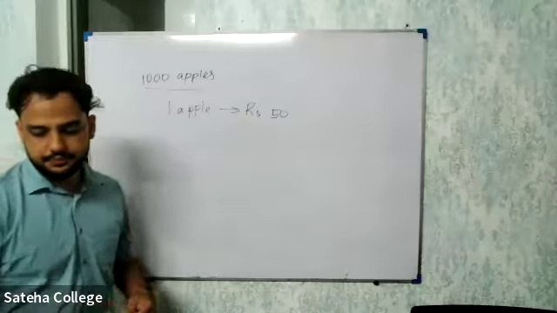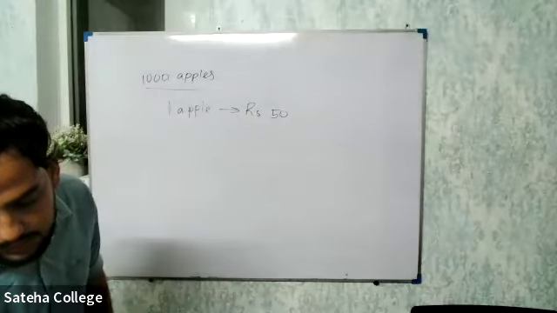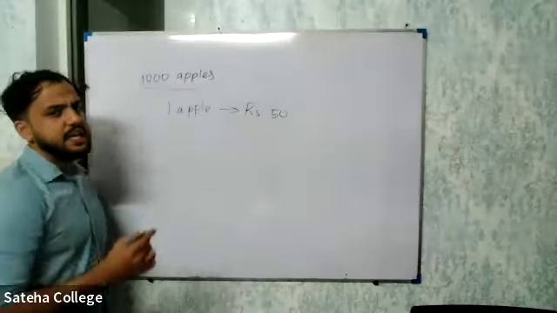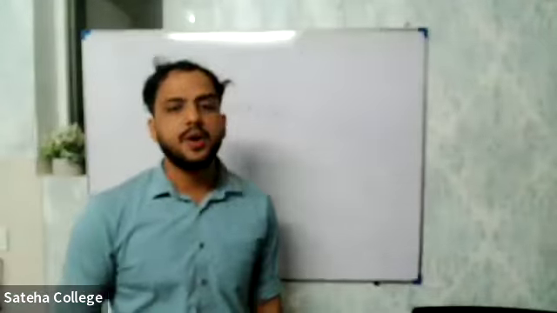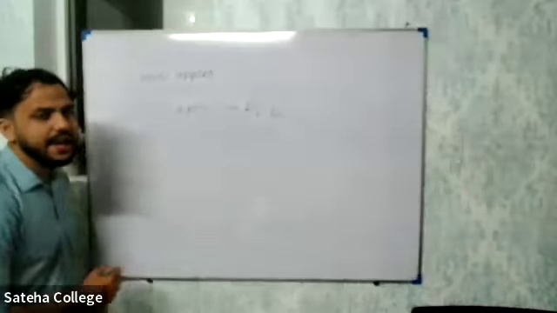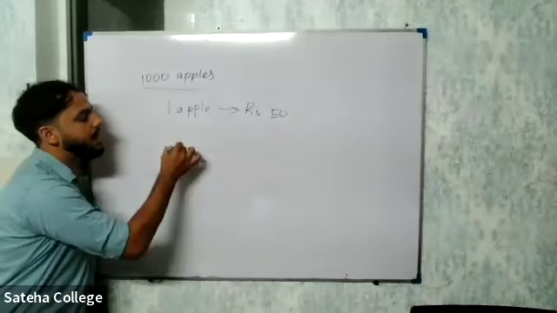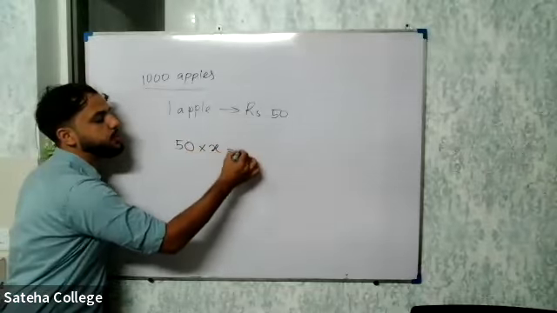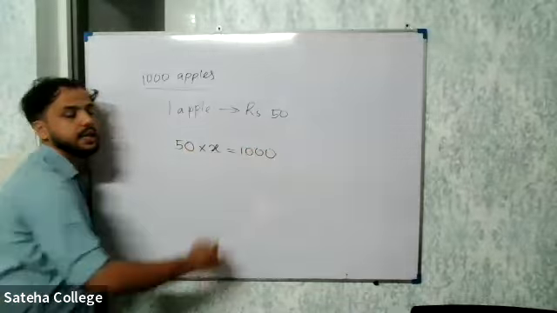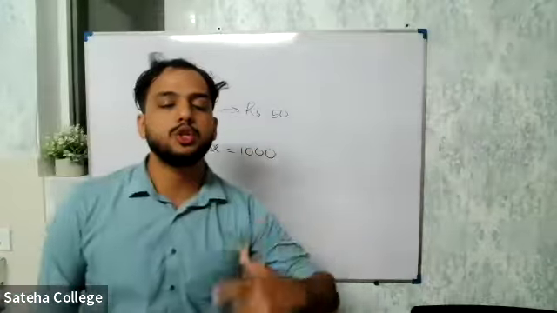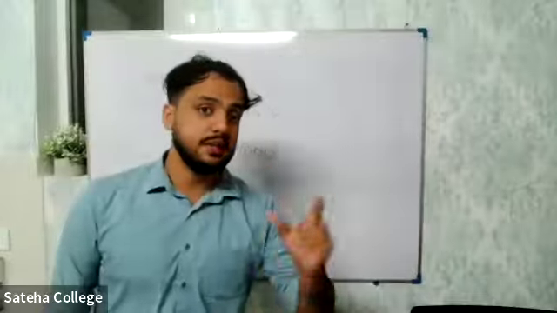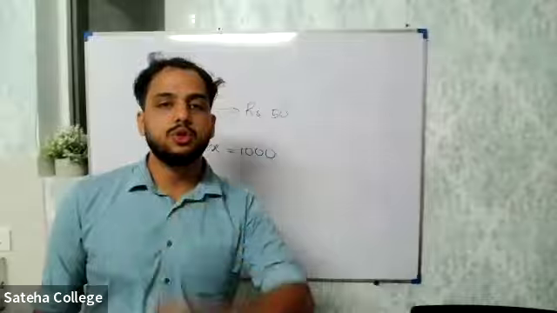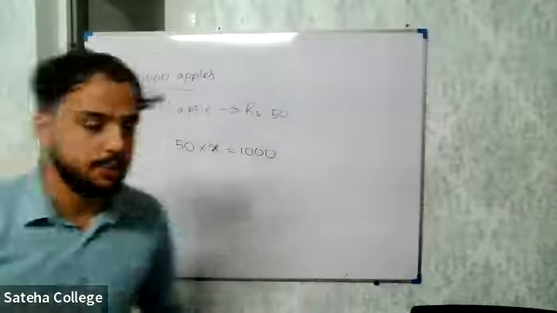How do you find out? 1,000 divided by 50. Or you can say, let X be the number of apples. One apple is 50 rupees, so 50 times the number of apples should be the total amount of money that he is investing into the shop to become a part of the shop.